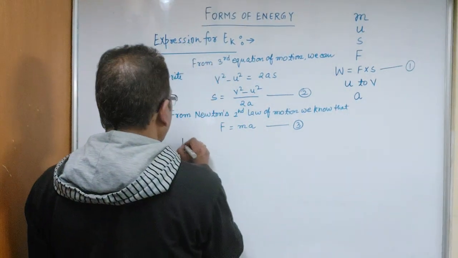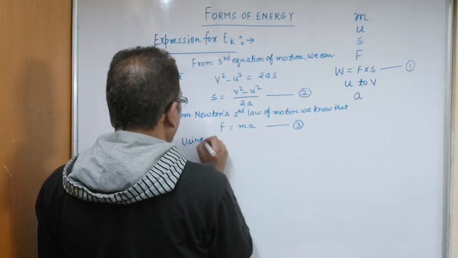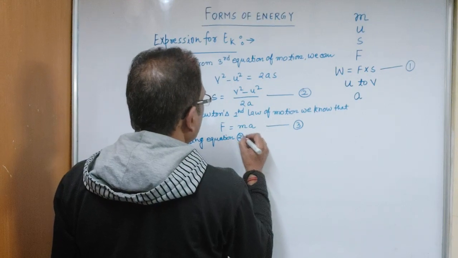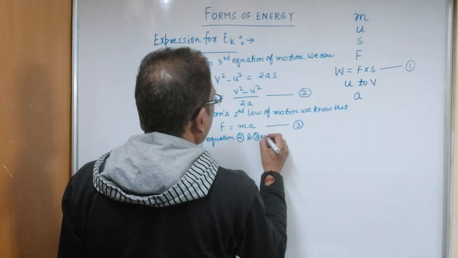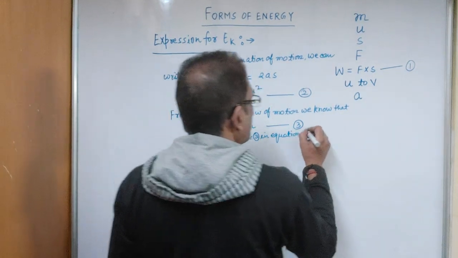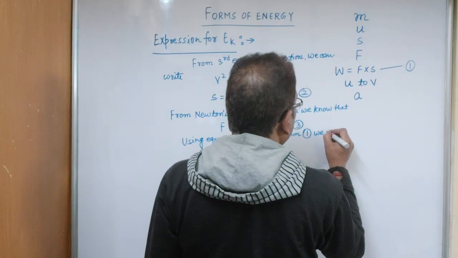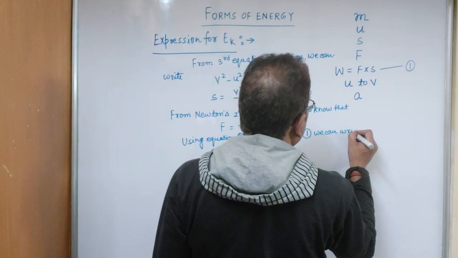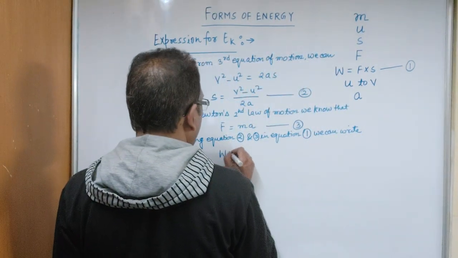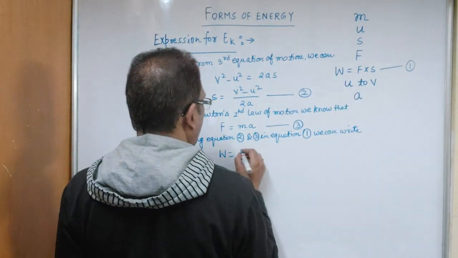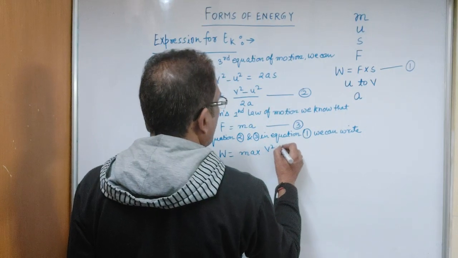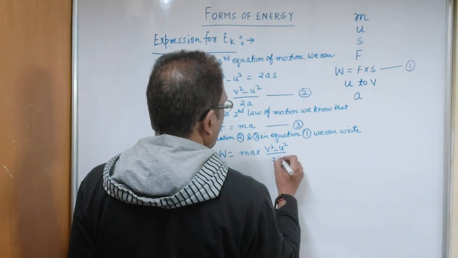So write, using equations 2 and 3 in equation 1, we can write W is equal to ma into v square minus u square by 2a.